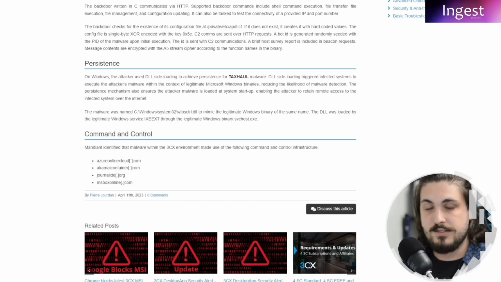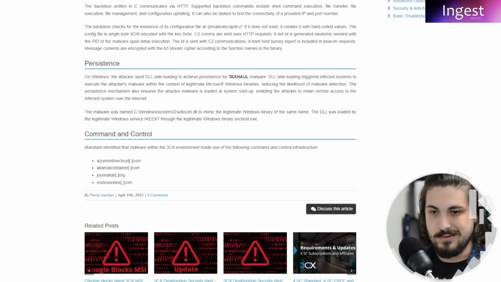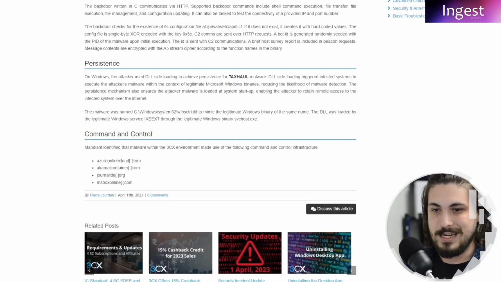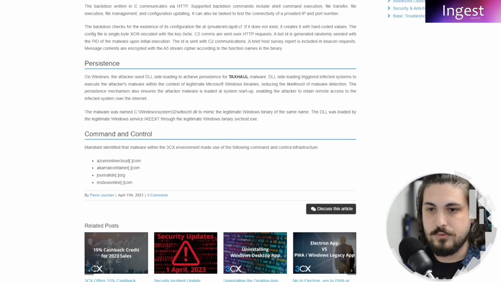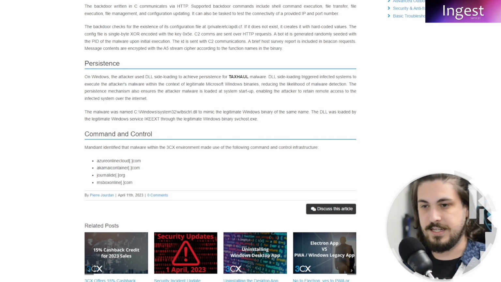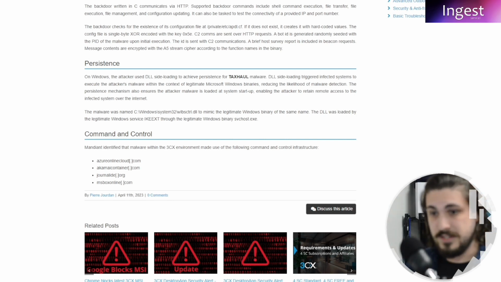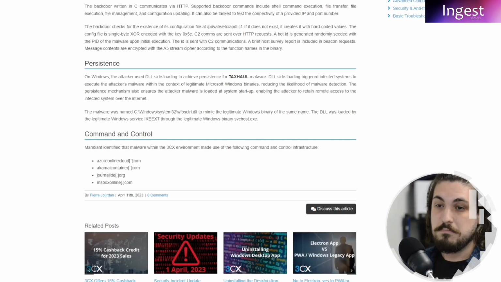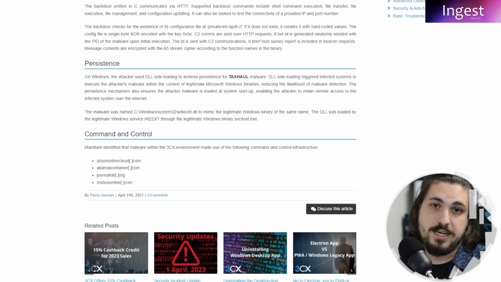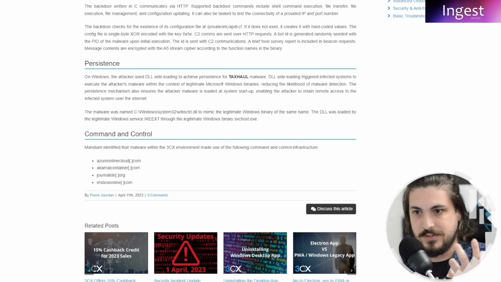Down the bottom here they mention a few of the pulled down URLs and domains that the C2 was reaching out to. I know that there's a little bit more of a list from what I understand, and some of the domains actually go back to being registered early in February of this year, which suggests that this is a long-term threat. But it also could have been that the threat actors had something set up and they just reused it.